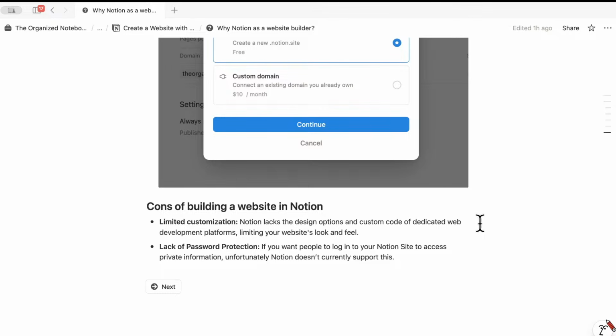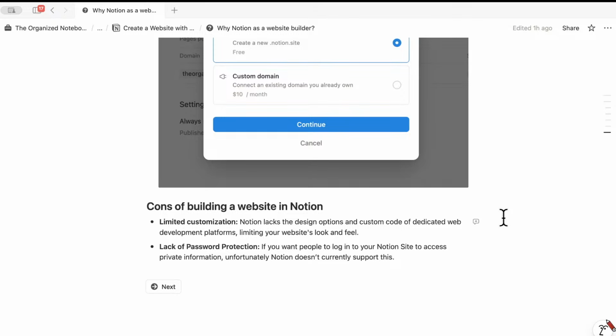The cons of building a website in Notion. I think it's also important to look at the limitations as well. Because it is a Notion page in essence, it does have limited customization. So if you aren't a fan of how Notion looks on a page, then you might not like the style that you get when you create a Notion website. But that being said, if you like the Notion aesthetic, then it can be great.